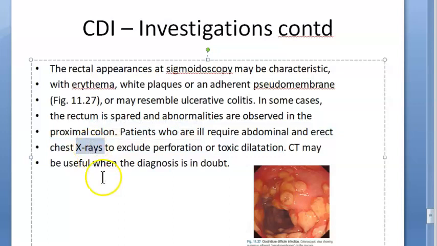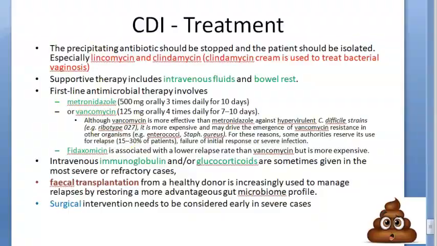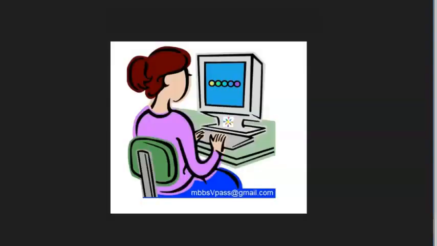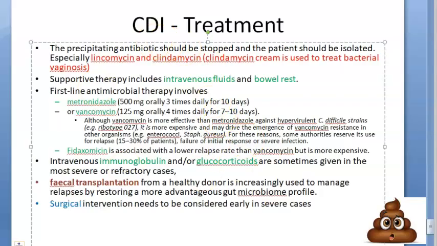So they are talking about X-ray, CT, etc. So you can rule out if there is perforation. Perforation means what? I'm thinking there will be gas on the right side of the X-ray abdomen. Okay, whenever you're in doubt, you can do CT, they are saying. Anyways, those are the investigations. How will you investigate? Microbiology, detect the toxin. Colonoscopy, you can see it may look like ulcerative colitis. So if there is perforation and all, you can rule it out by taking X-ray, CT. Okay. Now, coming to treatment.